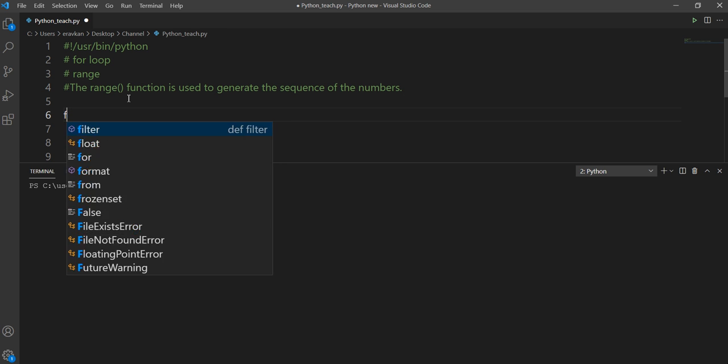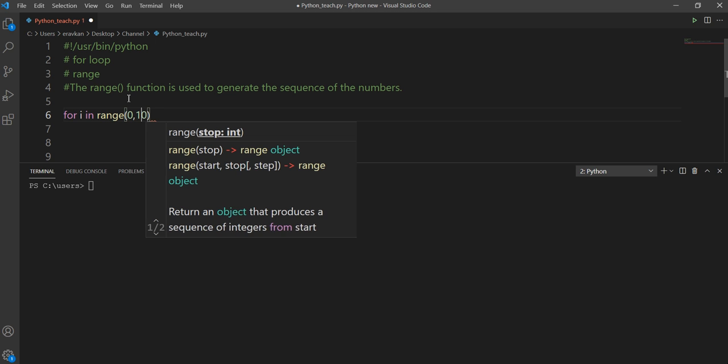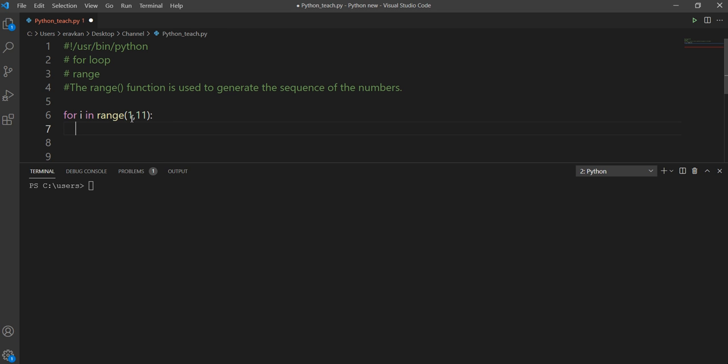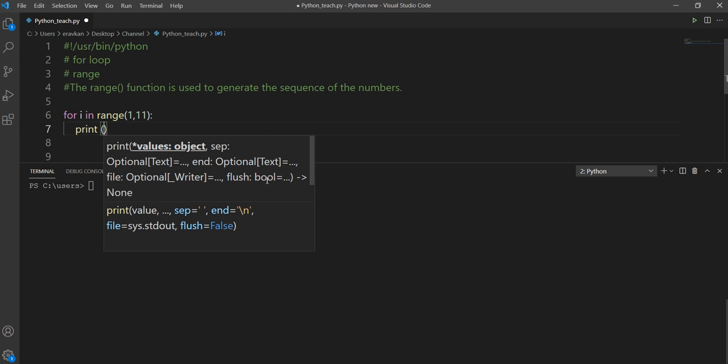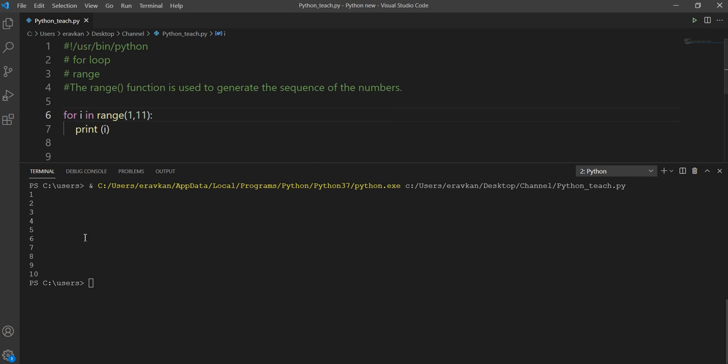For example, if you have for i in range 1 to 11, it means the for loop will go from 1 to 10, less than 11. Print i. If I do this, this is printed.